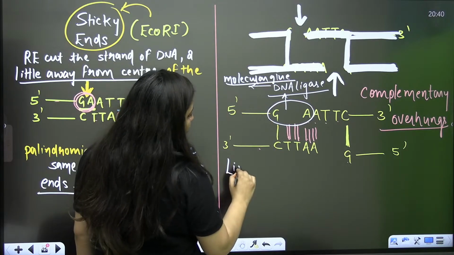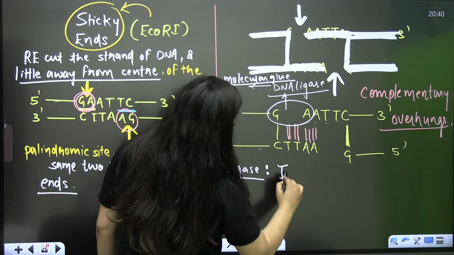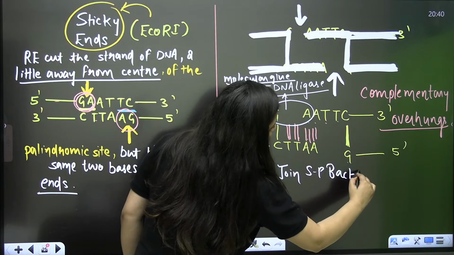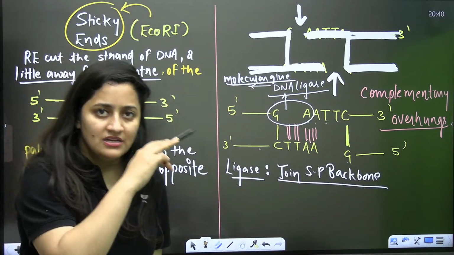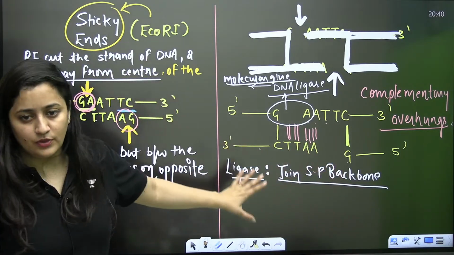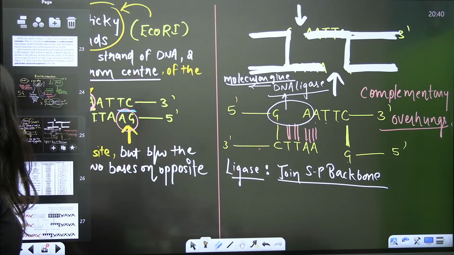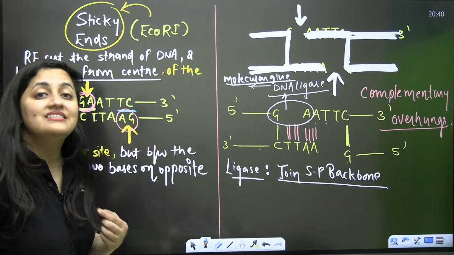Ligate means to join. So this ligase is going to join that sugar phosphate backbone. The sugar phosphate backbone will be hydrolyzed by your restriction enzyme, and the ligase is going to join it all together. That's what you need to keep in your mind, and that is the meaning of the sticky ends. Clear? In the paper, they can even ask you the examples.